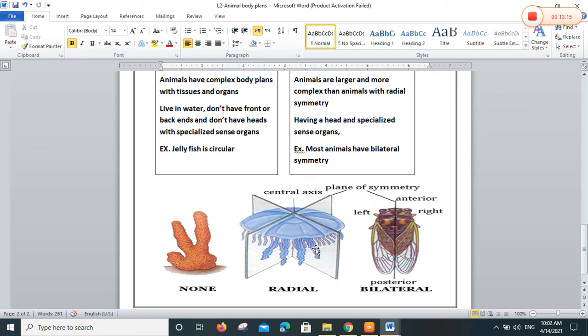We have 8 classes of invertebrates. I told you yesterday, 8 classes: sponges, cnidarians, worms, and we mentioned in worms flatworms, segmented worms, and roundworms, and also mollusks, arthropods, echinoderms. Yes, we have 8 classes that form the phylum invertebrates.